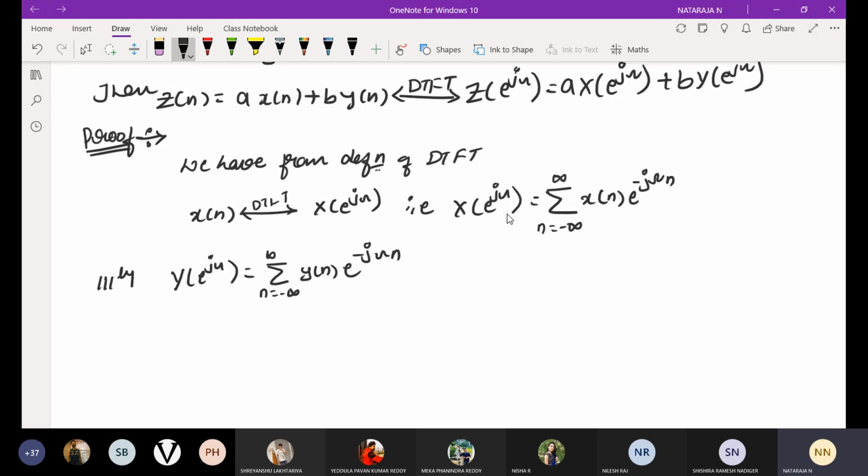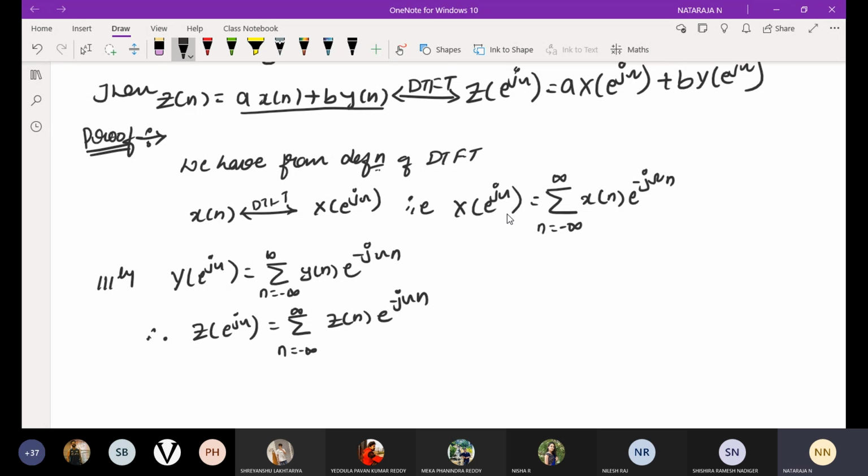Then therefore Z of e power j omega is equal to summation n is equal to minus infinity to infinity z of n e power minus j omega n. What is your z of n in the definition? I can write this one as a z of n. We can write or not?